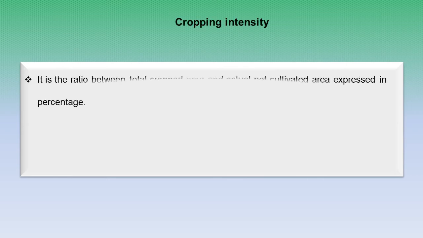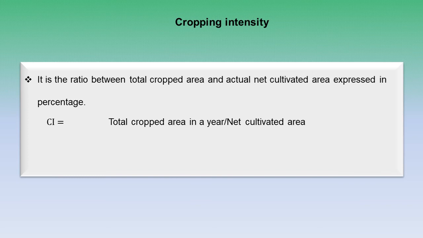Cropping intensity is the ratio between total cropped area and actual net cultivated area, expressed in percentage, and can be calculated by the formula: total cropped area in a year divided by net cultivated area, multiplied by 100.